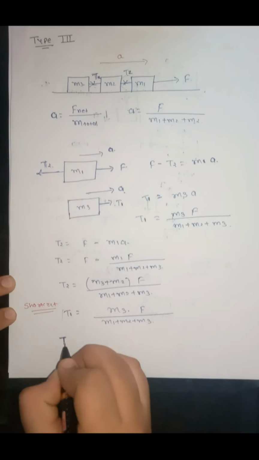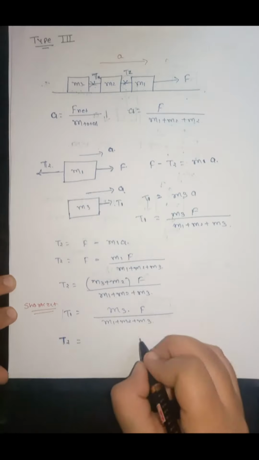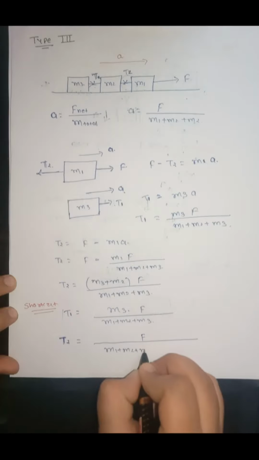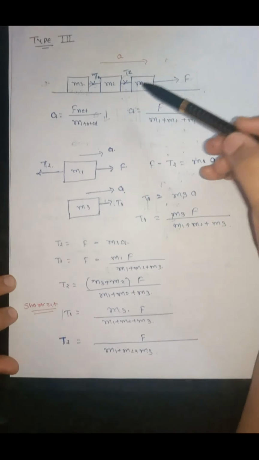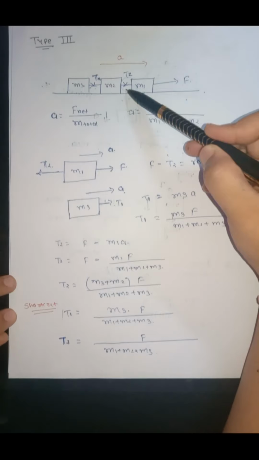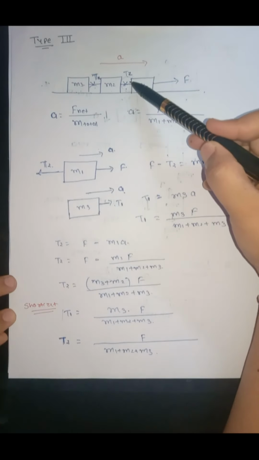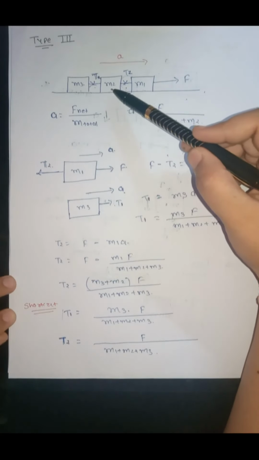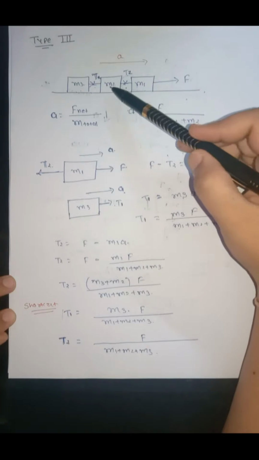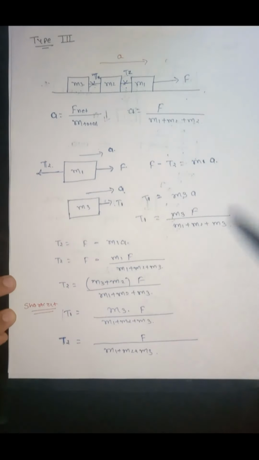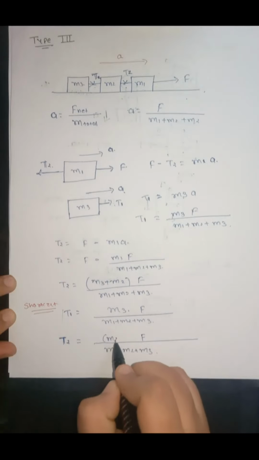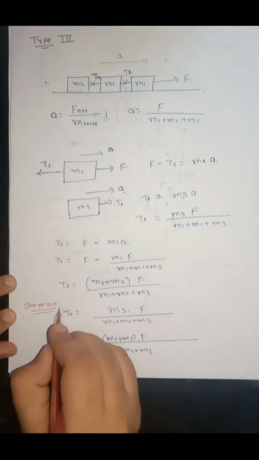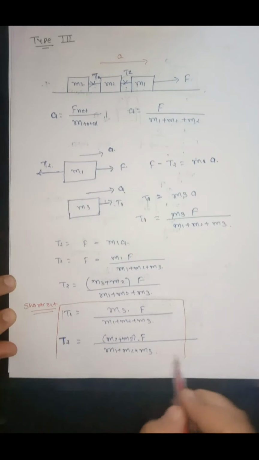Same way, if we want to write tension force T2, again write the force upon total mass, that is m1 plus m2 plus m3. Now this tension force T2 is created because with the help of this string we want to pull these two objects. So the total mass we want to pull using this string is m2 plus m3. So multiply this with m2 plus m3. So without drawing the free body diagram, we can write the tension forces.